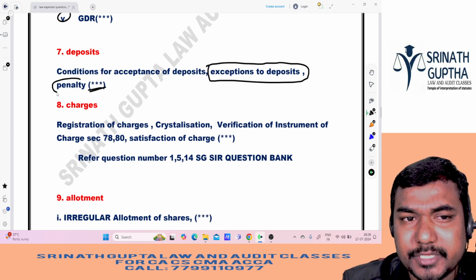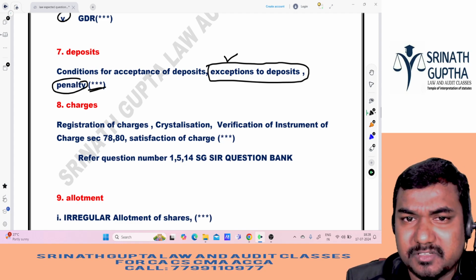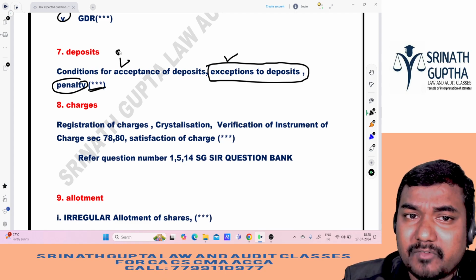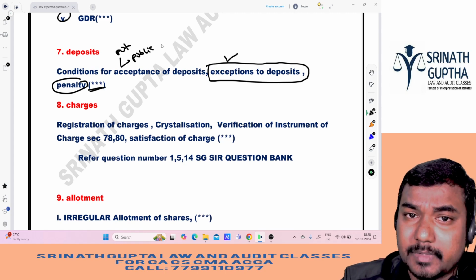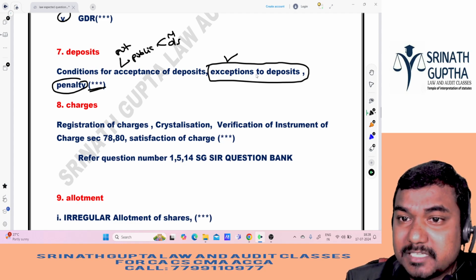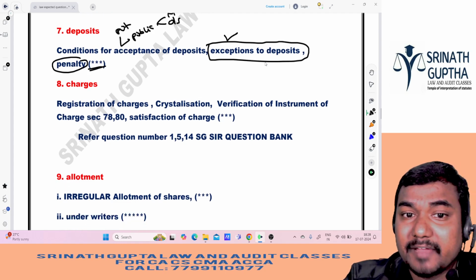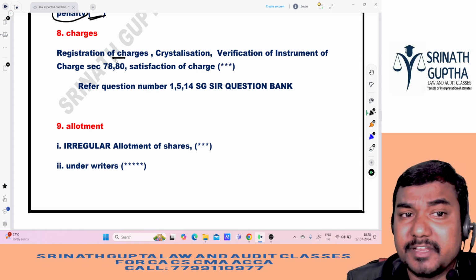There is a chance of this coming in MCQ, but this one is very important. And conditions for acceptance of deposits. So if a private company wants to accept deposits from members, or a public company wants to accept deposits from members or outsiders, what are the conditions he may ask? And this one is very important: exceptions to deposits.